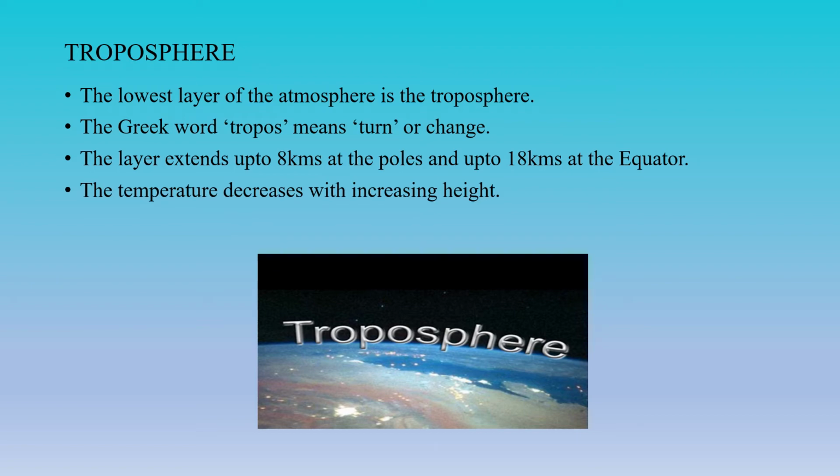Understood, children? Here the temperature decreases with increasing height. When we move to a higher altitude, the temperature starts decreasing. This is the normal procedure wherever we go to a very high level.